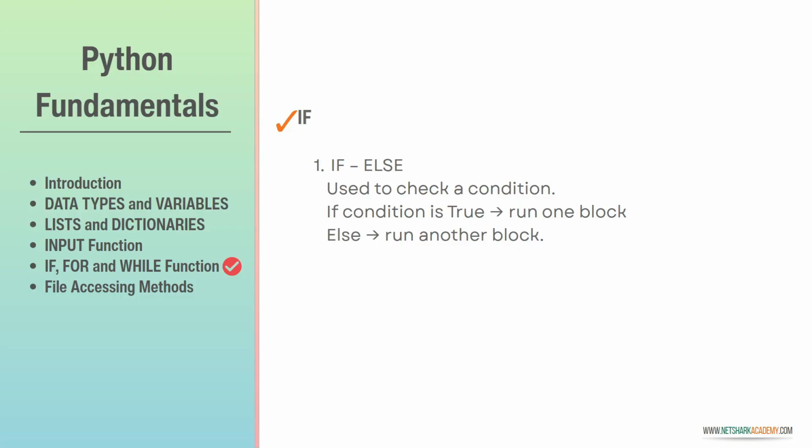Let's check what if else is. If else is used to check conditions and decide which part of your code should run based on whether the condition is true or false. With conditional statements, you ask your script to do certain actions based on conditions. If the condition is true, what action to do, and if false, what action to do.